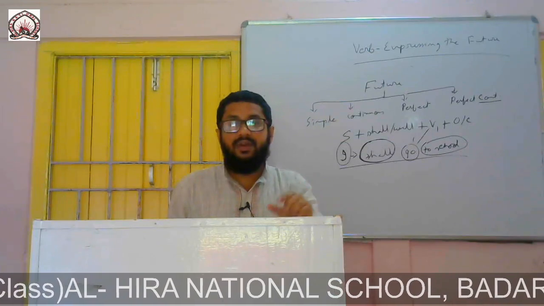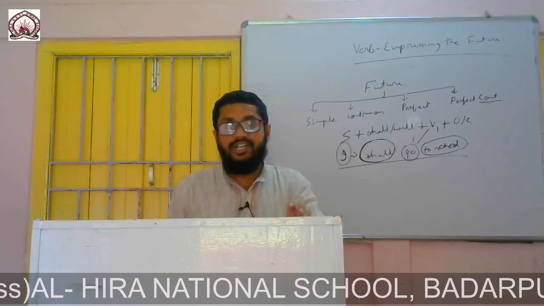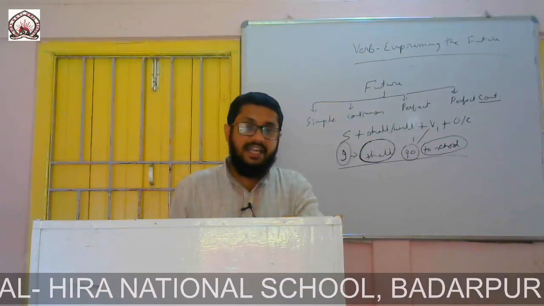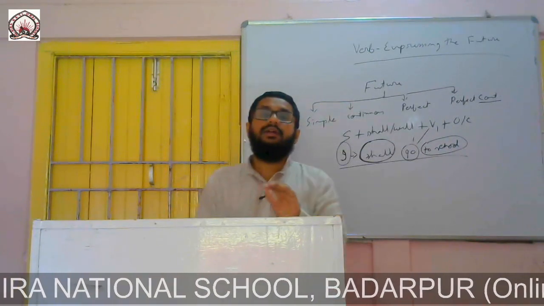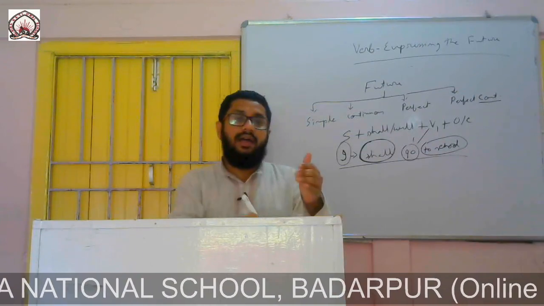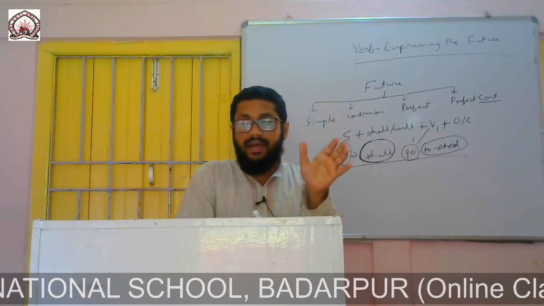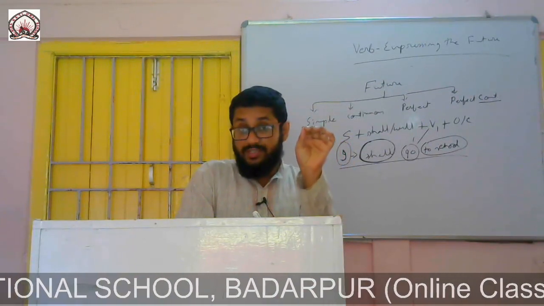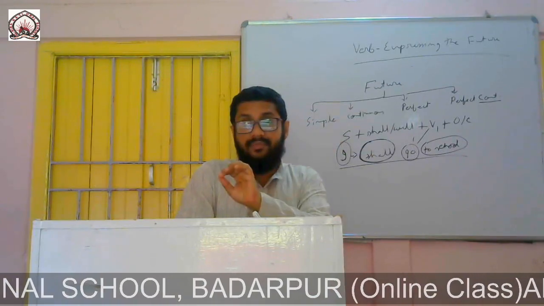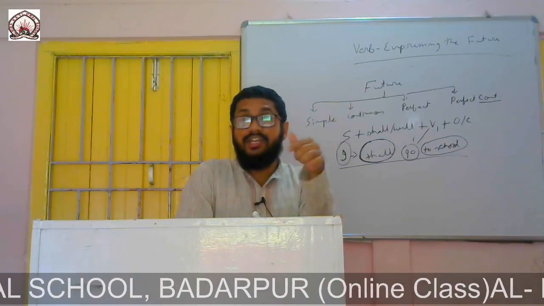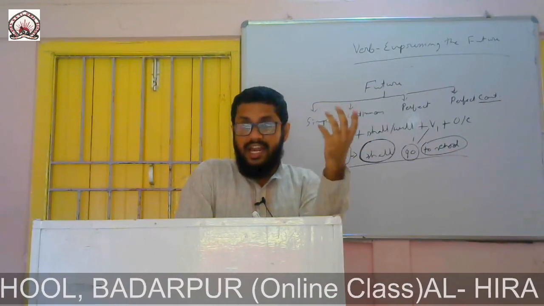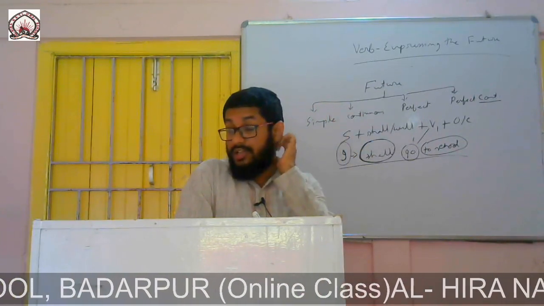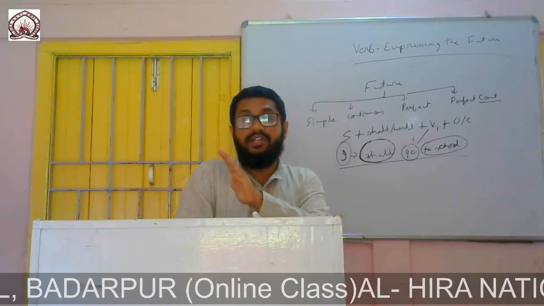For I and we we are to use shall, and for all other cases we are to use will. Okay. If you can't remember it, then you can remember this song, We Shall Overcome. In this song, we shall has been used. The auxiliary verb shall has been used. So like this, I shall, we shall.